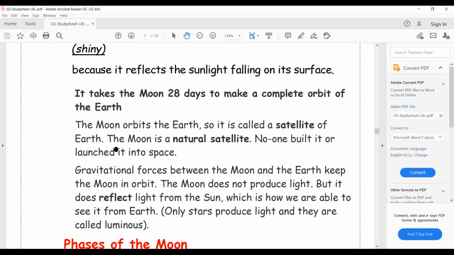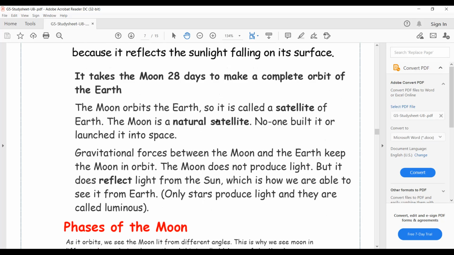Our planet, the Earth, has one natural moon, but some other planets have more than one moon. For example, Mars has two, Jupiter has 67, and so on. And other planets don't have any moons, like Venus and Mercury.